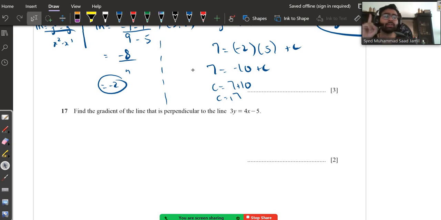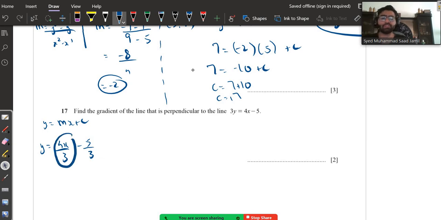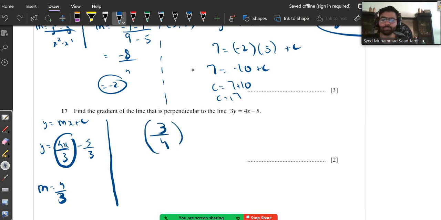Simply, first of all, rearrange the equation in the form y is equal to mx plus c. That's your first and most important goal. y is equal to 4x upon 3 minus 5 upon 3. Okay. So basically from this we identify that the gradient of this line is 4 upon 3. Now in order to find the perpendicular gradient, just reciprocate the gradient and multiply it with a minus sign. So if I were to reciprocate it, it would become 3 upon 4, and multiply it with a minus sign. So the answer is minus 3 upon 4.